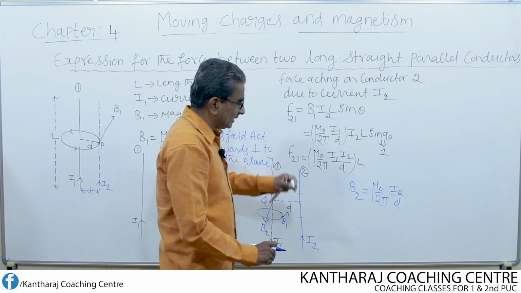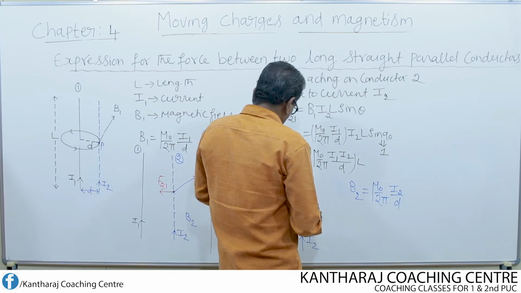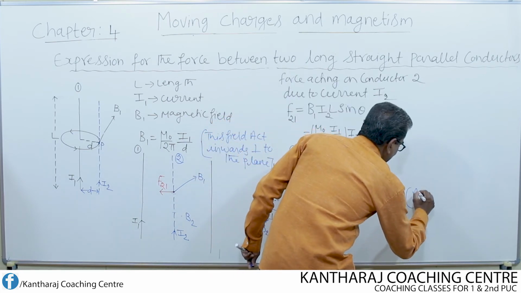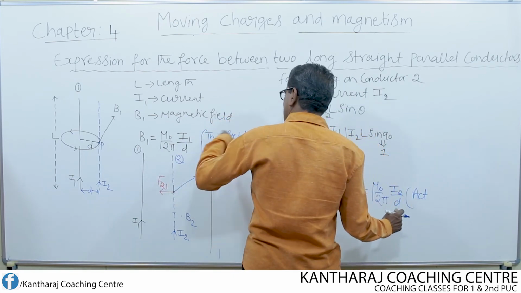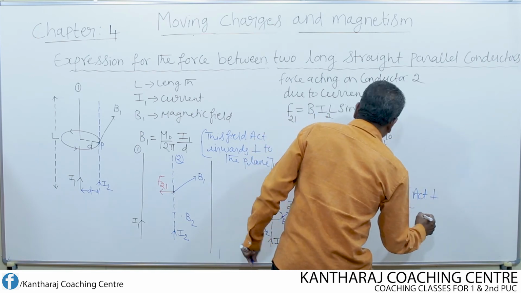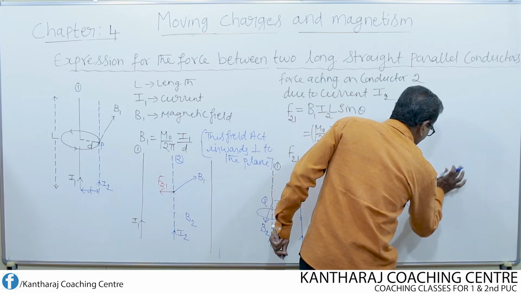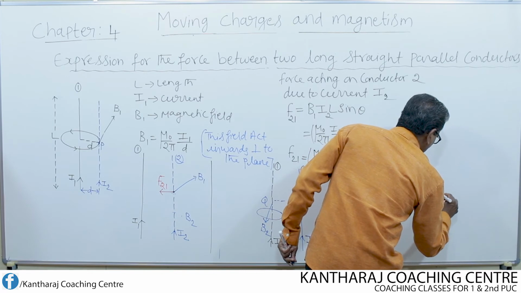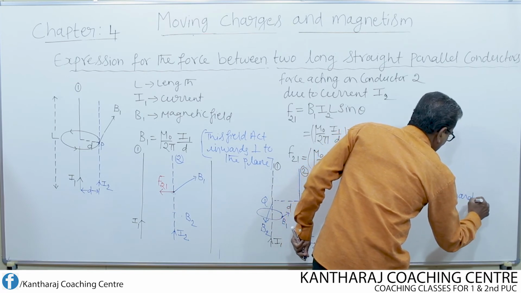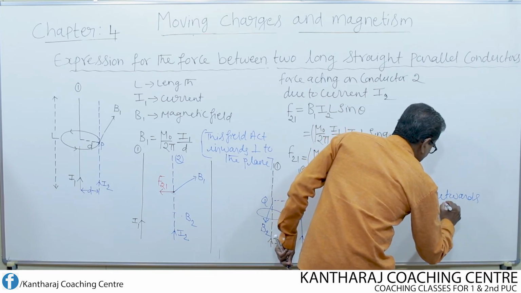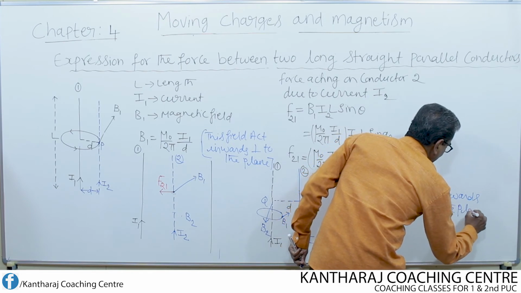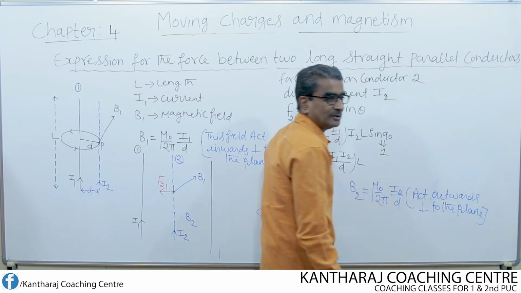Now let us write one separate figure. Before that, let us mention its direction. The force acts outwards, perpendicular to the plane of the figure.